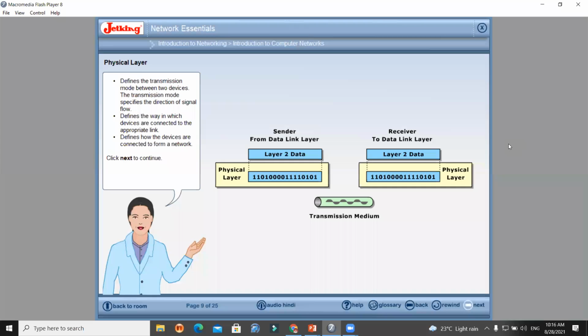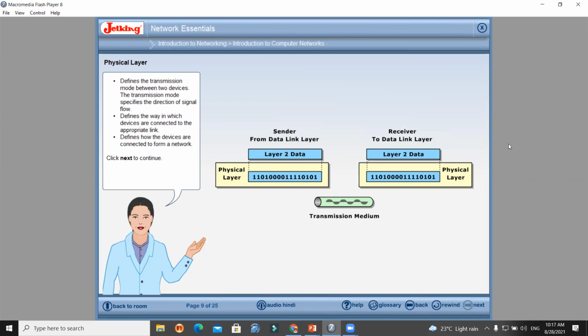Students, this is all about the physical layer. I already told you in yesterday's lecture how to remember all these layers: Please do not throw sauces and pizza away. P stands for physical layer, D for data link layer, N for network layer, T for transport layer, S for session layer, then P for presentation, and the last one is the application layer. So this is the lowest layer. The first or bottom layer is called the physical layer. There may be a question in the oral: which one is the first layer of the OSI model? Your answer is always the physical layer, because you always start from the bottom.